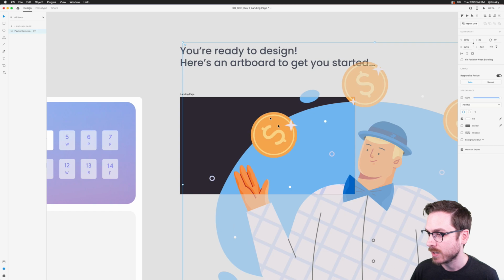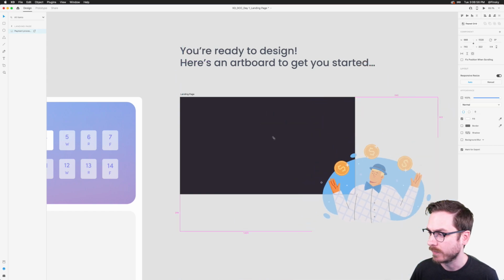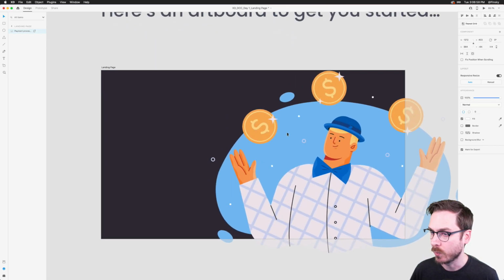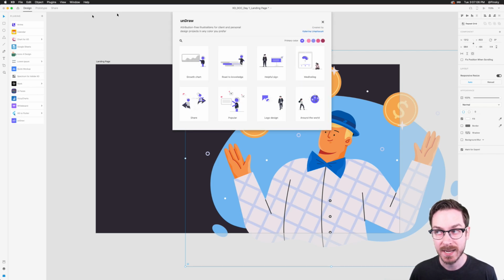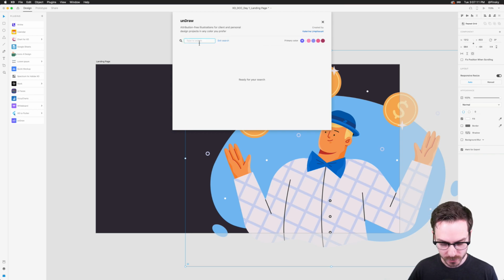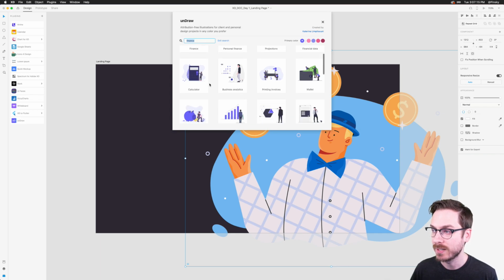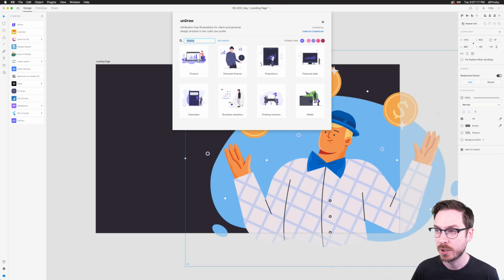These are massive images. But if you don't have a library of images, what you could do, and what I definitely recommend quite often, is going to your plugins panel and using the Undraw plugin. It's a fantastic plugin, gives you access to a ton of free illustrations, and you can just type in, let's say, finance, for example, and it's going to search through all these great illustrations that you can use in your projects. They're all vector-based, so you can change basically everything about them, which is great.